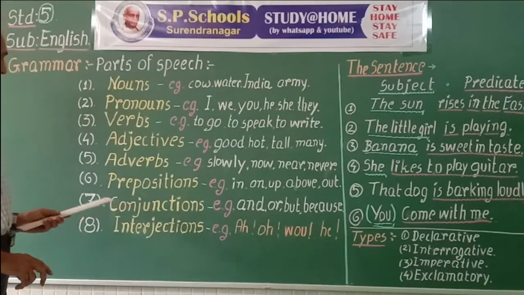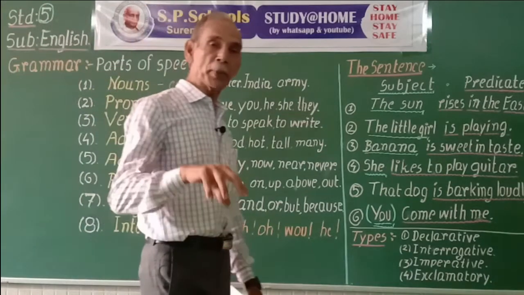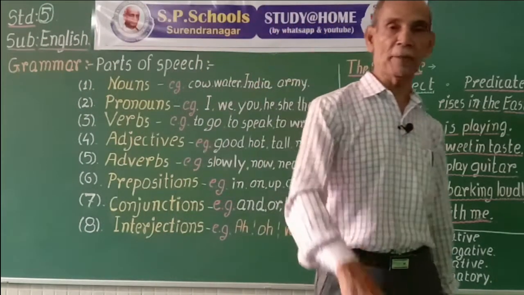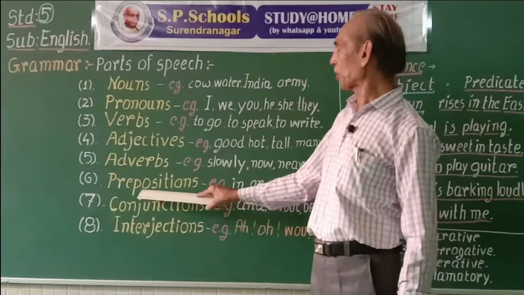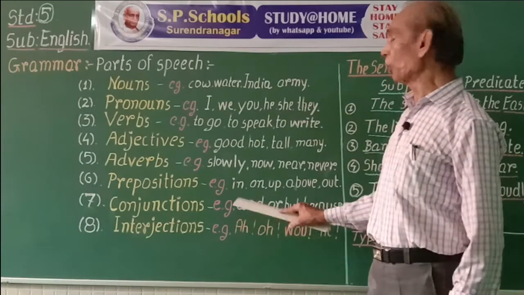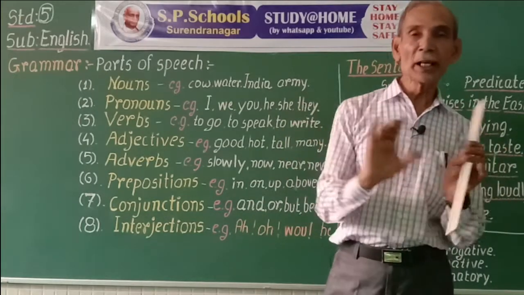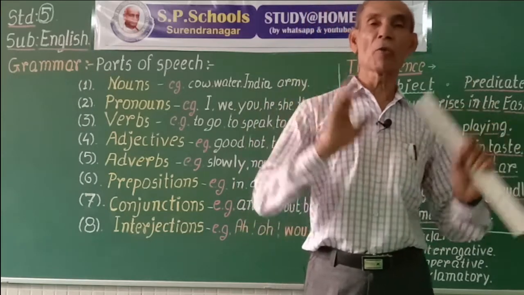Next type of words, type 6, preposition. Pre means in front. Positions means its position. Prepositions are the words used to show the relation between two or more words.